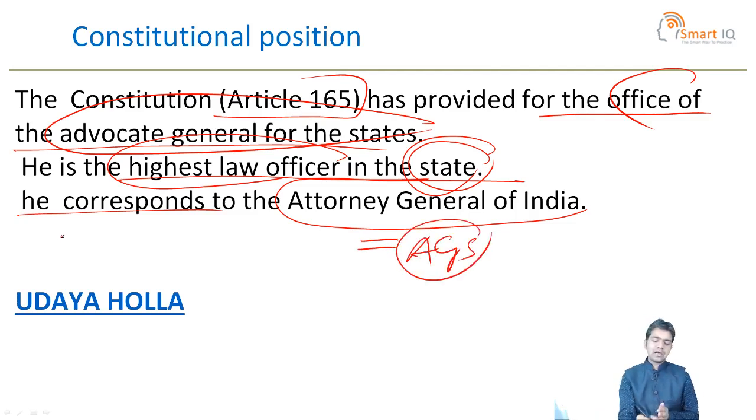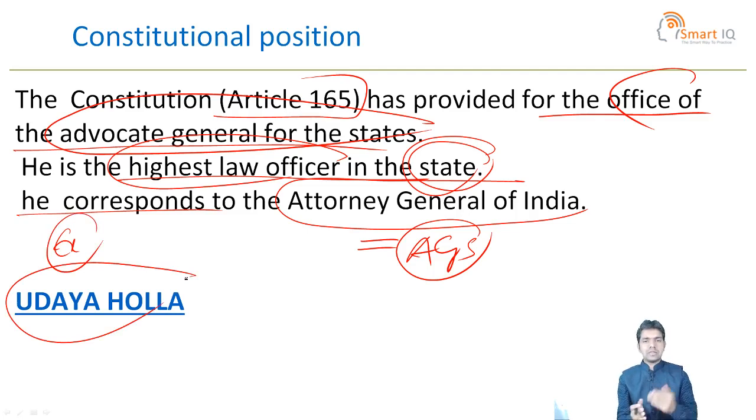Take Karnataka for example. Karnataka's Advocate General of State is Uday Ola. You saw the picture in the previous slide. Uday Ola became the Advocate General of the Karnataka state.